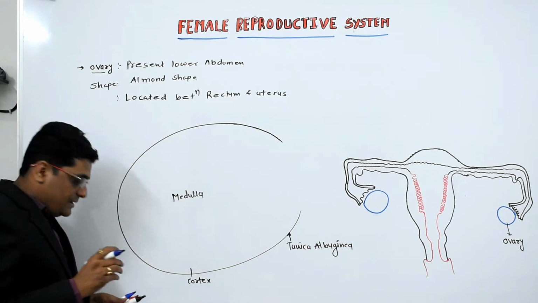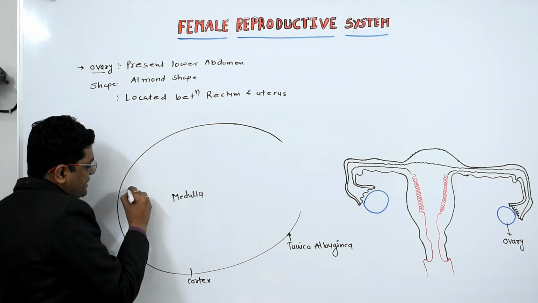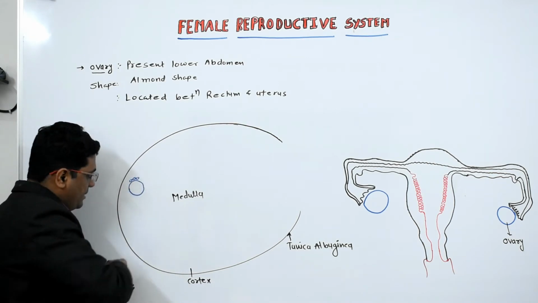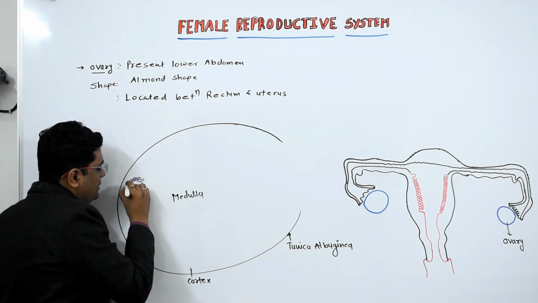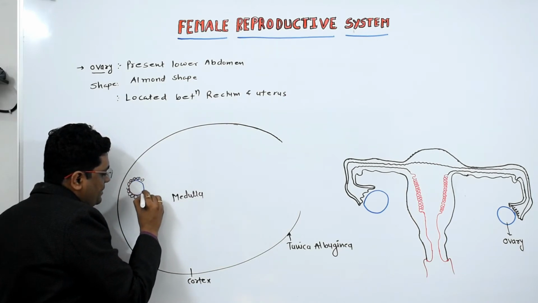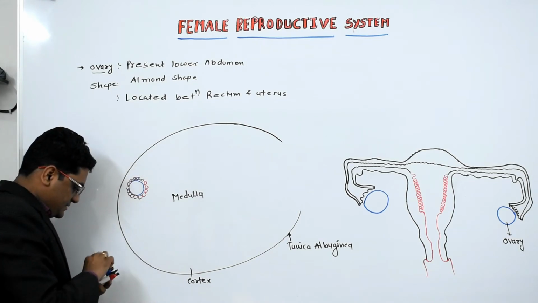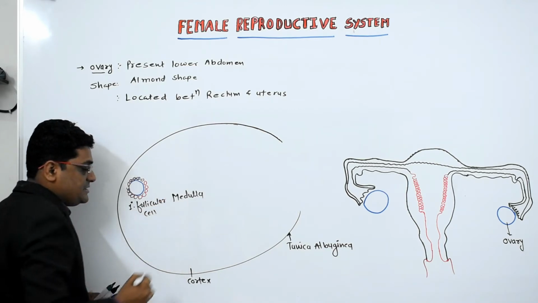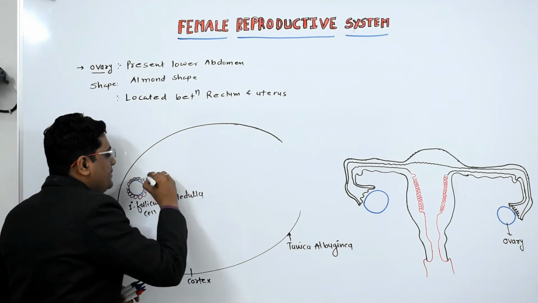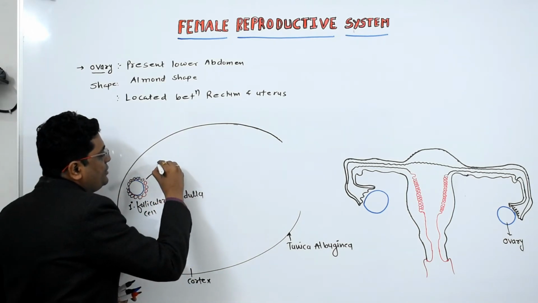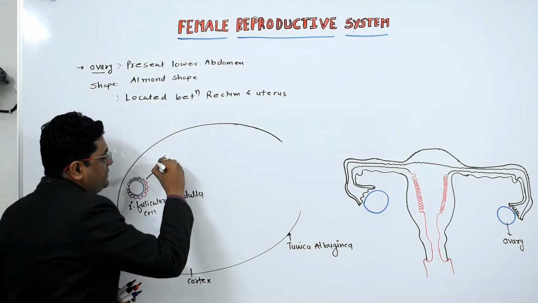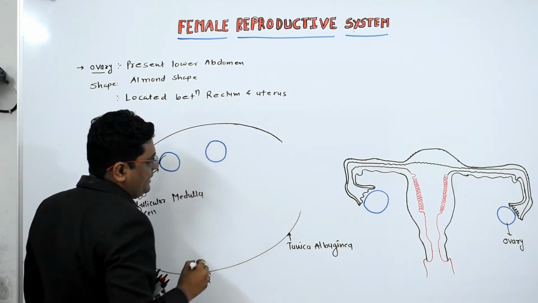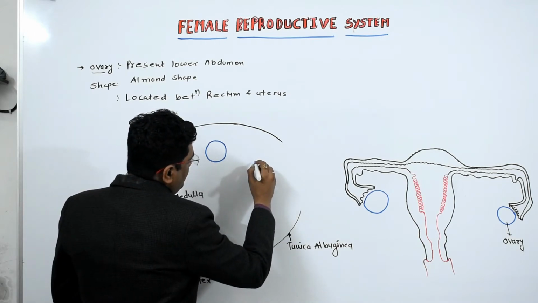Now the ovary possesses the follicular cells. This is the primary follicular cell, which possesses a number of germinal granulosa cells surrounding it. Under the influence of FSH, this primary follicular cell is converted into secondary follicular cell, then tertiary follicular cell, then it is converted into Graafian follicle.